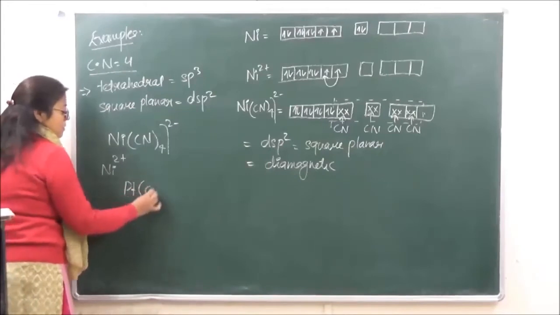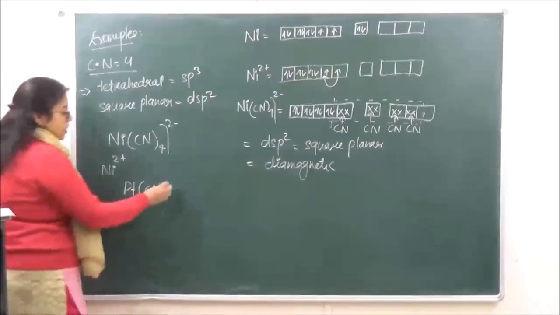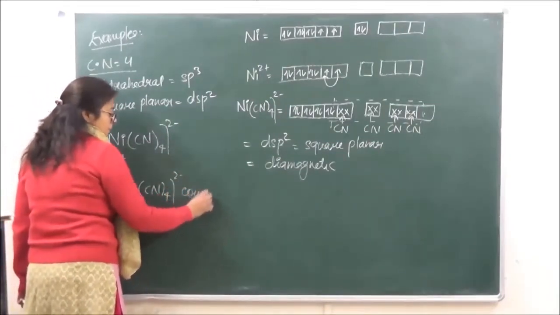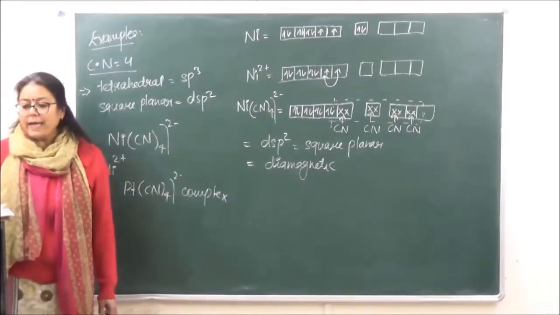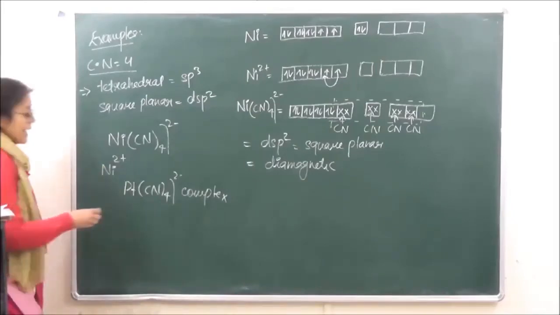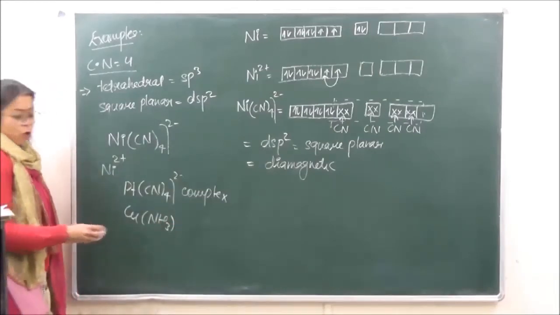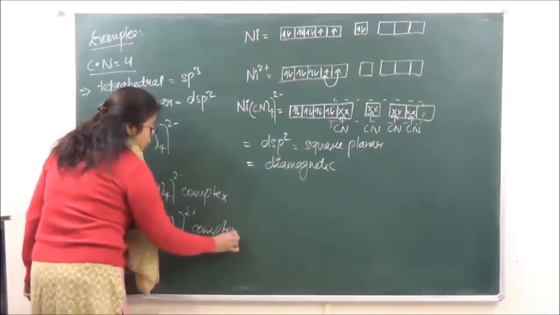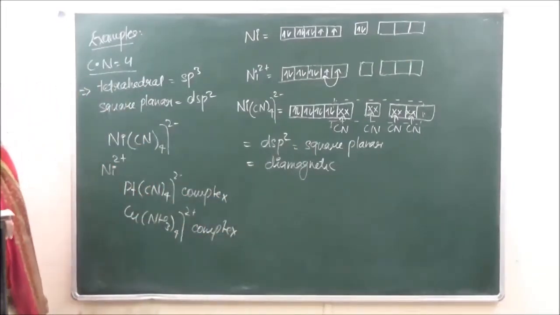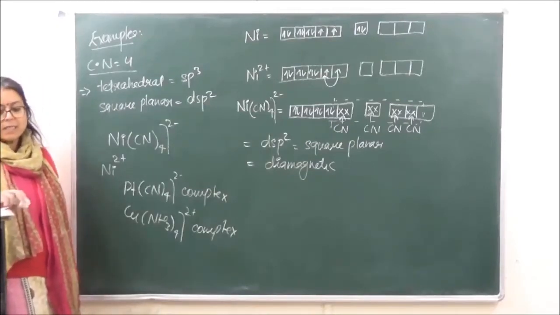You have platinum CN4, 2 negative complex, and the other one which we have is Co NH3 4, 2 positive complex. Okay, so you try and draw the structures for these two. If you find any difficulty, we will discuss this tomorrow.